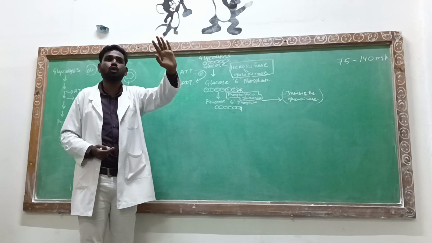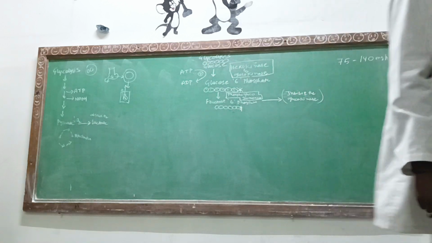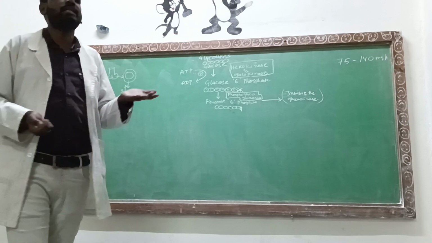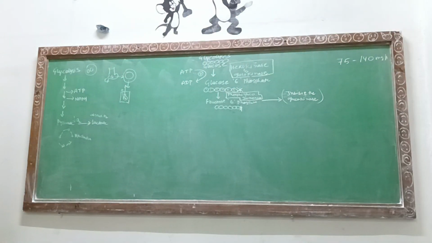We don't want more glucokinase activity inside our body. That is the role of glucose 6-phosphate. Whatever has been produced is okay. So glucose 6-phosphate will be acting as a negative feedback mechanism for the glucokinase. Fructose 6-phosphate is acting as a negative feedback mechanism to stop the glucokinase activity.